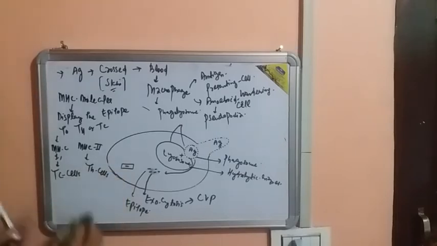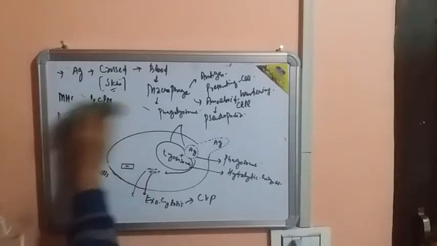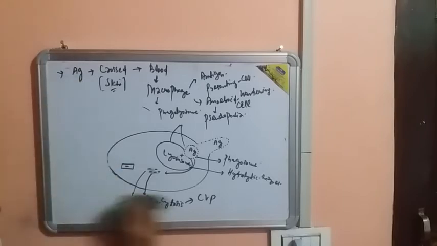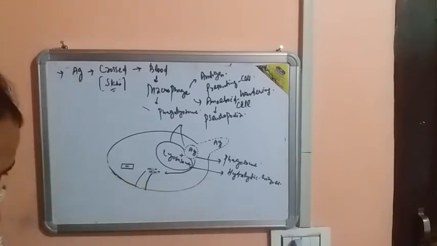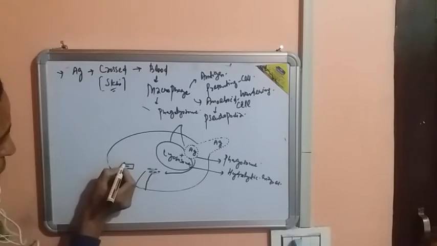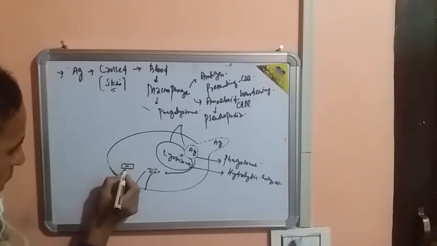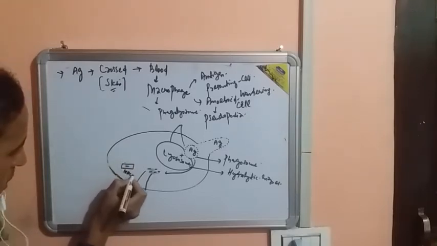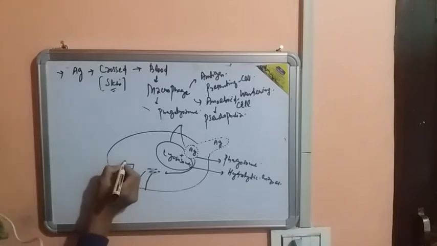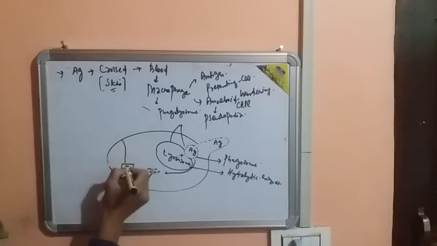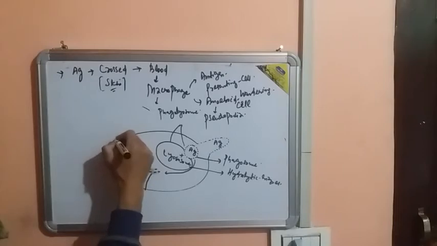For example, let me show you diagrammatically. Let us talk about if it is MHC first. It will transport this epitope to the plasma membrane.